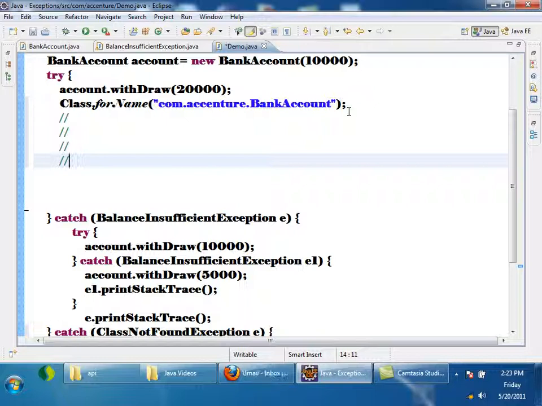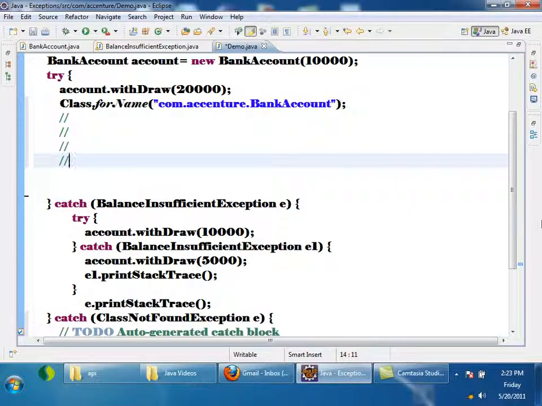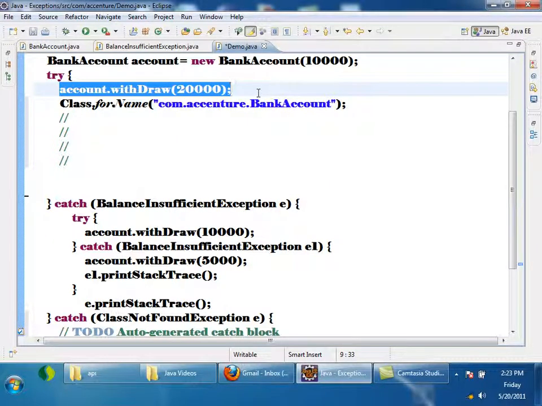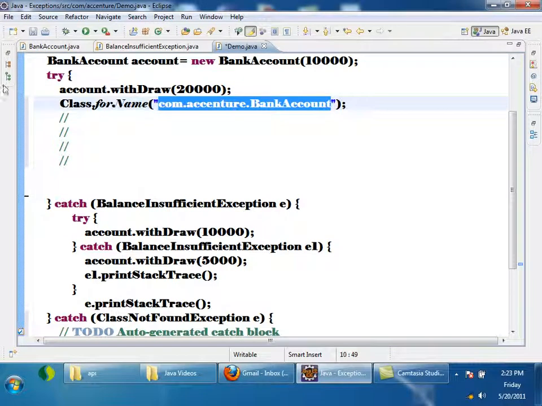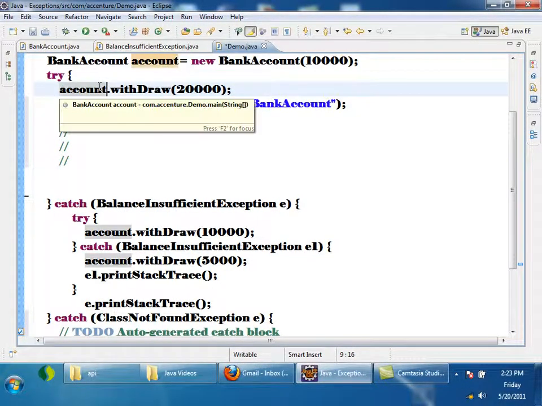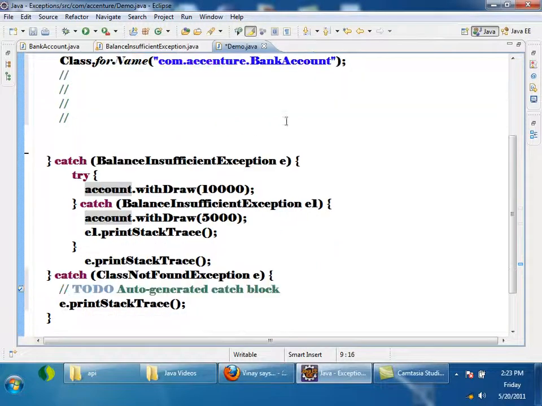Now let us try to understand the flow. Tell me, if this line throws an exception, will this line be executed? If this line throws an exception, control will come directly from here to the first catch. It will see what exception is thrown by withdraw, insufficient balance. Is this catch block taking insufficient balance? Matching? It will execute this catch block. It will come out of all catch blocks and start executing the code after the catch blocks.